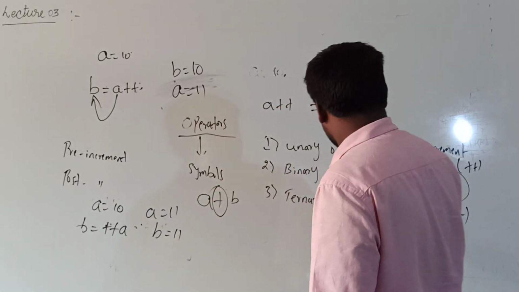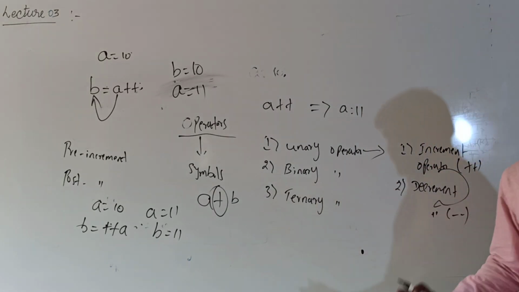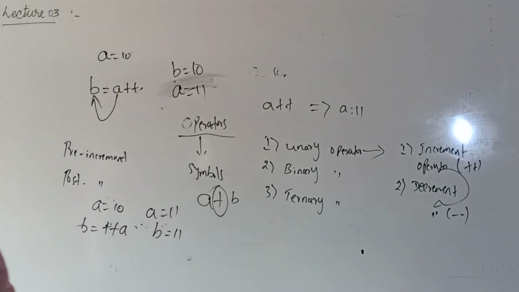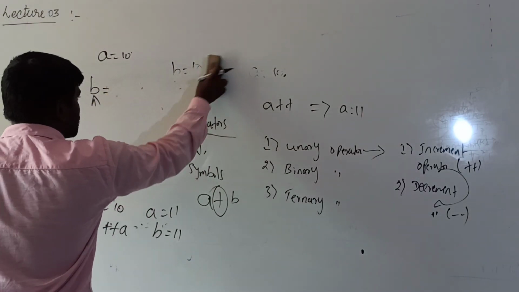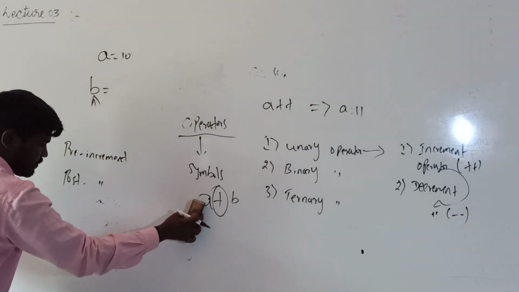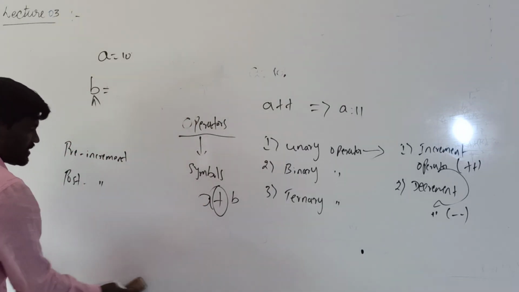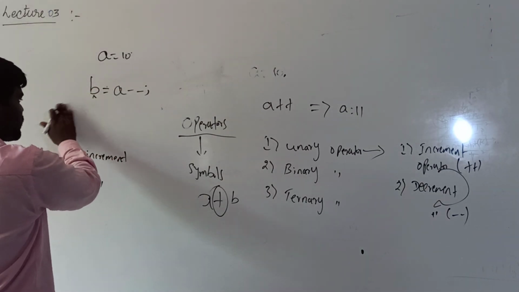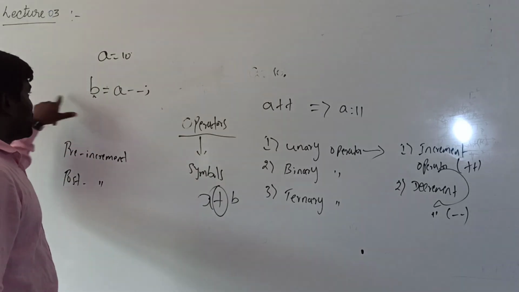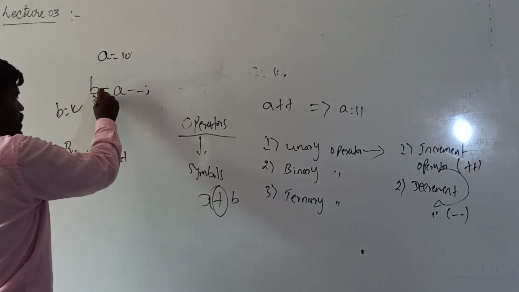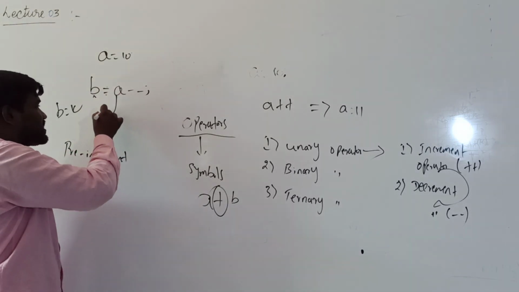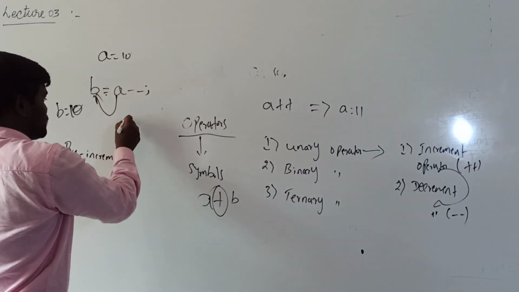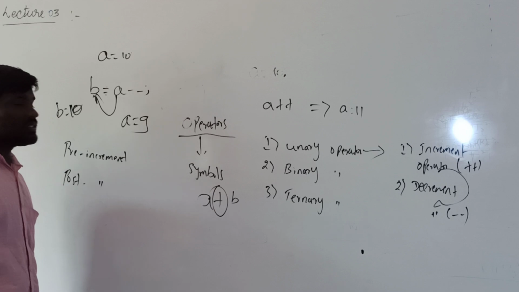In the same way, pre-decrement and post-decrement. Decrement means which decreases the value of the operand by 1. Suppose without the equal to operator, both minus minus A and A minus minus act the same. See here, A minus minus. So here the B value is 10, because after equal to, it is stored in B. A is equal to B is equal to 10. So after that, A minus minus, A becomes 9.